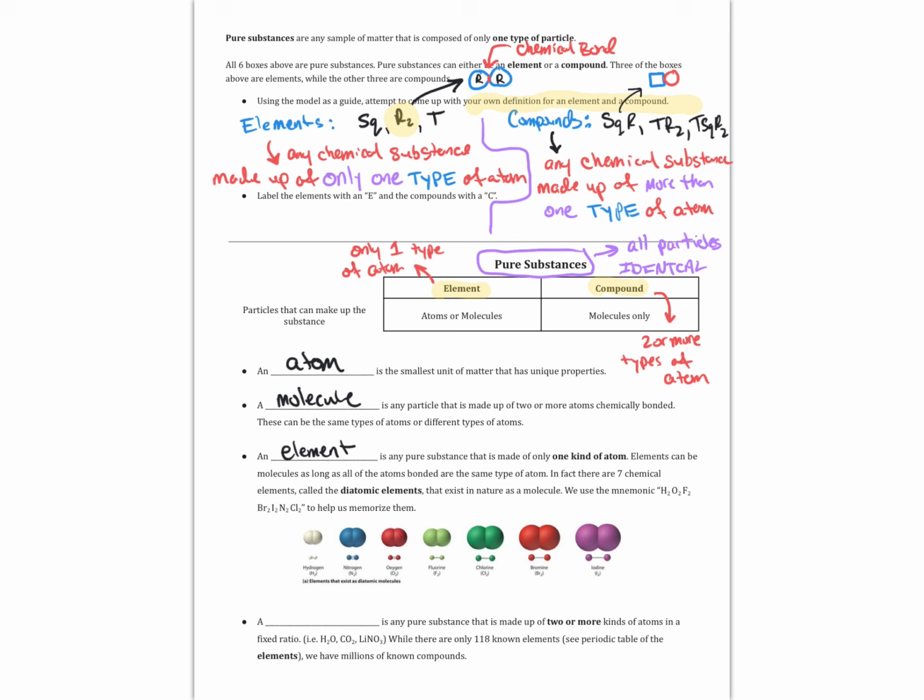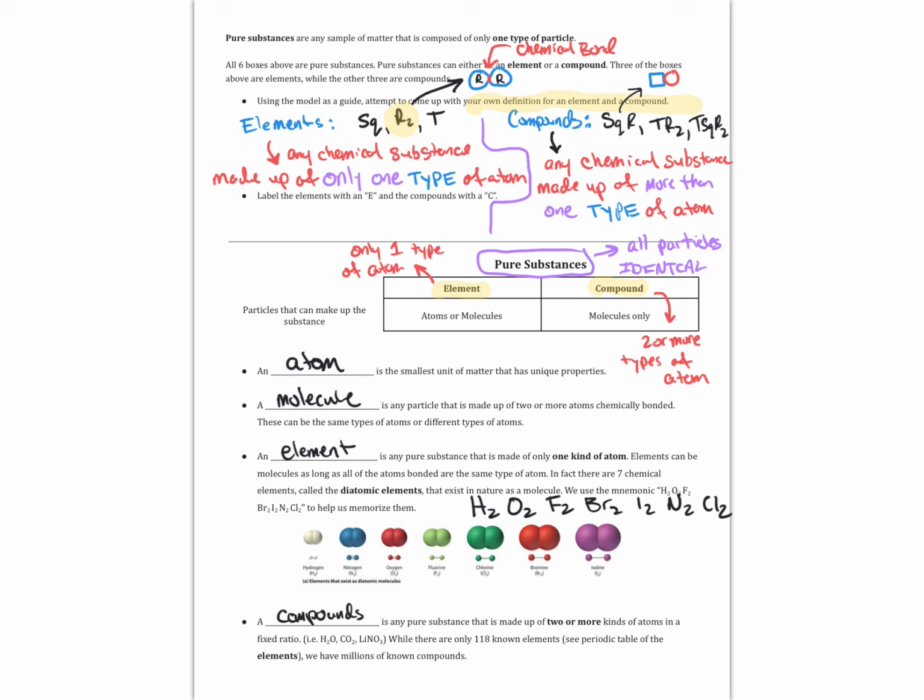In fact, we're going to see that there are 7 elements in nature, which we call the diatomic elements, because they exist in nature as diatomic molecules, 2 atoms of the same element bonded together. Memorizing these is important, so we've actually come up with a mnemonic you'll hear a lot called Hofbrinkel. Hofbrinkel stands for hydrogen, oxygen, fluorine, bromine, iodine, nitrogen, and chlorine. These elements are diatomic elements, and you need to memorize them.